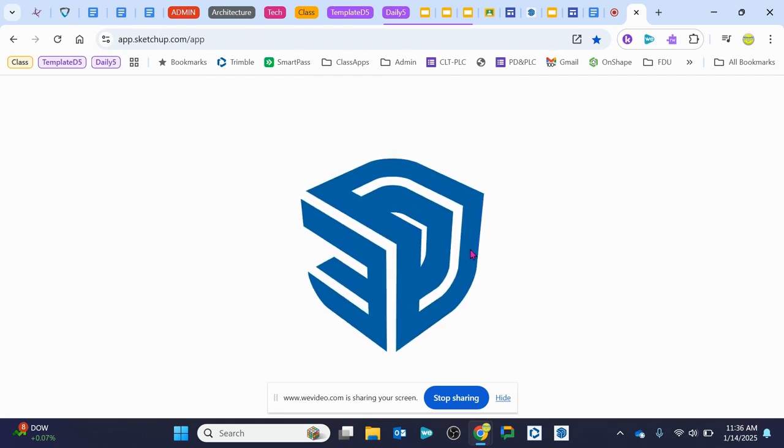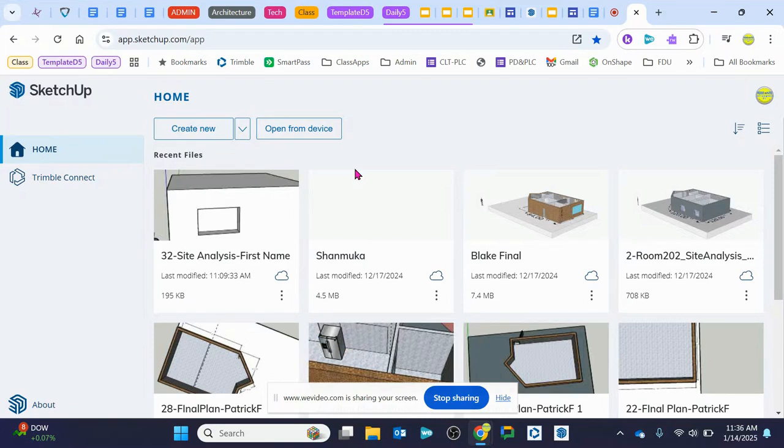Usually this takes a few seconds, maybe 5 seconds, maybe 15 to 30 seconds. Stay on the tab as that window loads. If you get impatient and you start clicking on other tabs, what we found is that kind of freezes up and locks up. All right, once you get logged in here to SketchUp, you're going to see a window that